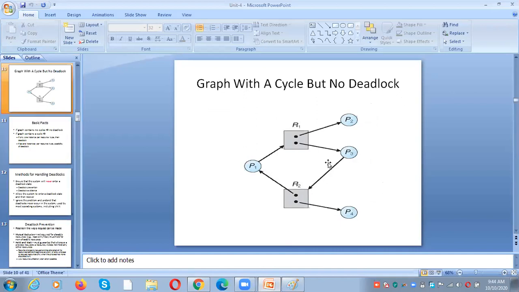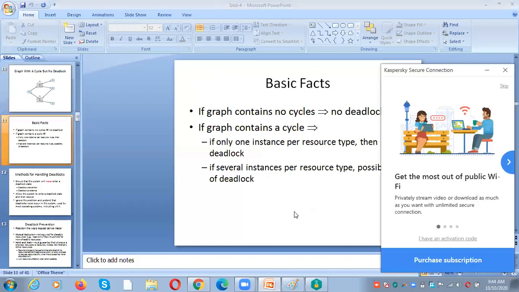So what you need to do? Even though there is a cycle, you need to check the number of resource instances. Then only you can come to a conclusion whether there is a real situation of deadlock or not. Those are the basic facts.